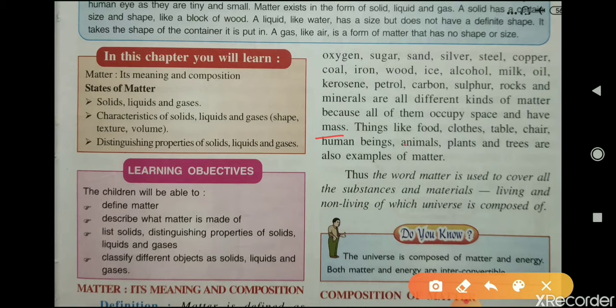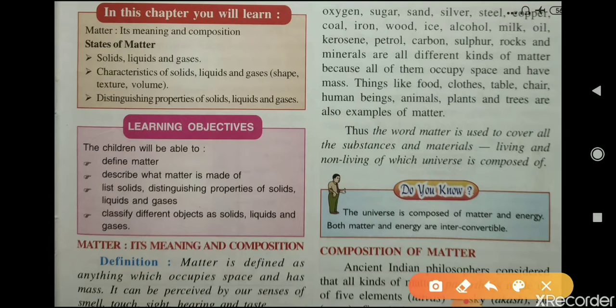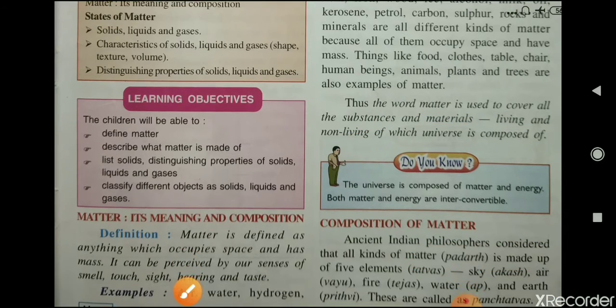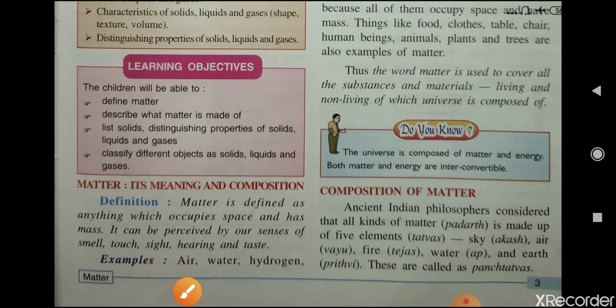And also things like food, clothes, table, chair, human beings, animals, plants and trees are also examples of matter. So we can say that the word matter is used to cover all the substances and materials, living or non-living, of which the universe is composed. Okay, so everything that is living or non-living, that is matter.